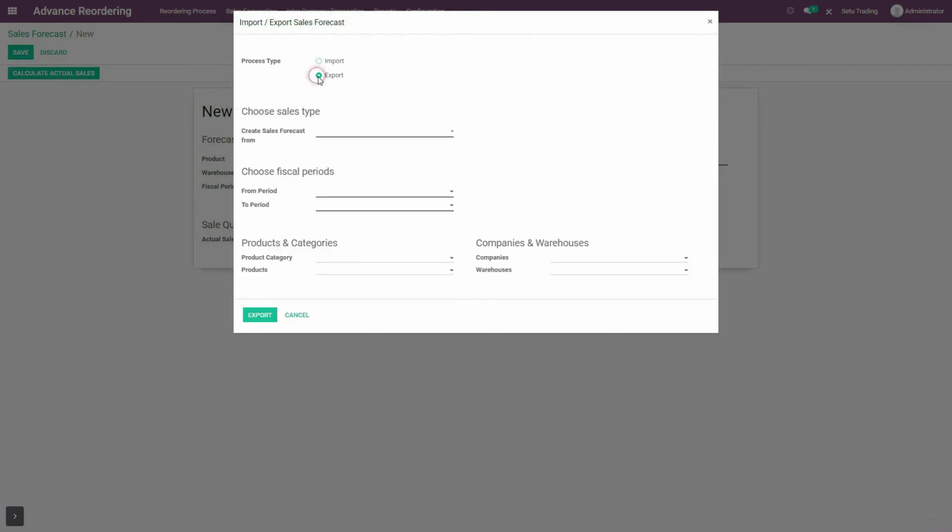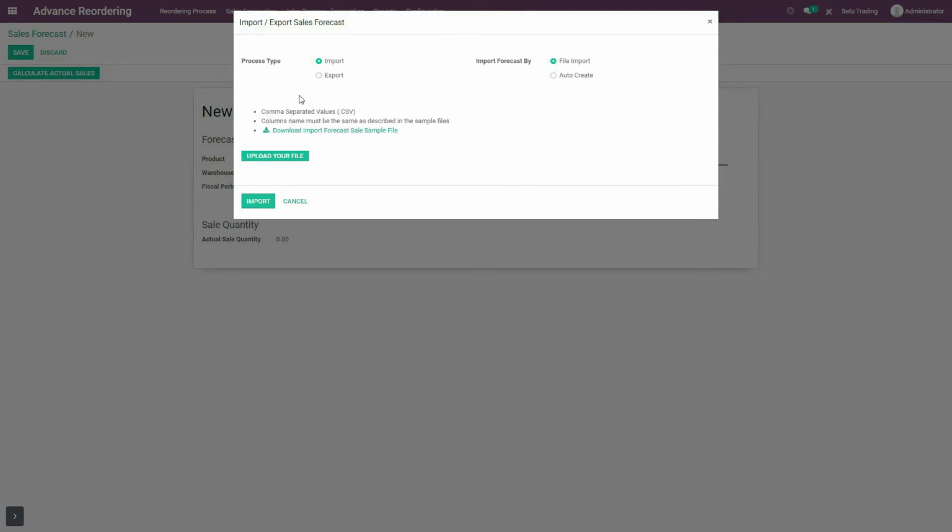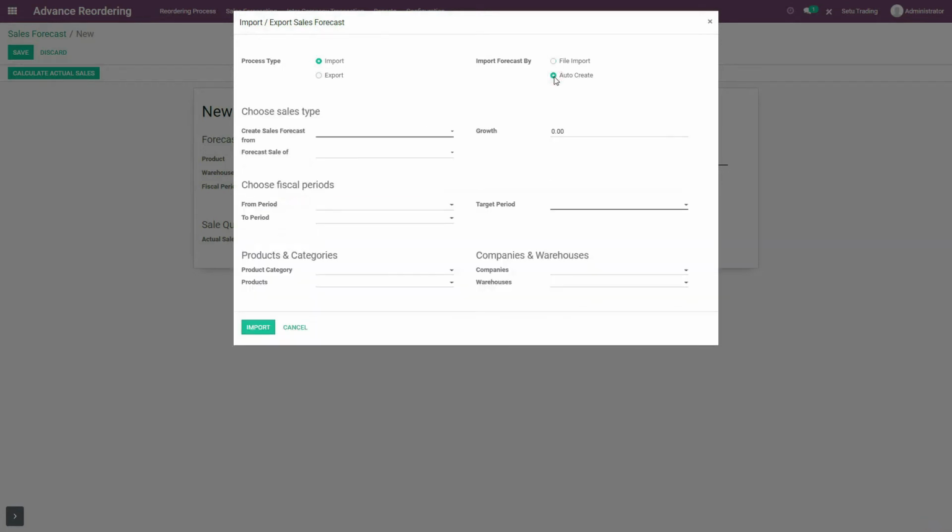Well, you can also export the details about products for which forecast quantity is already calculated, which can further be used in your business. To calculate forecast quantity, choose the import option. Again, in that, by selecting file import, you can import the details about the products of your choice. But for that, the description should be the same as it is mentioned in this sample file. So at present, let me auto create sales forecast of the products and for the months that I have taken over here as an example.